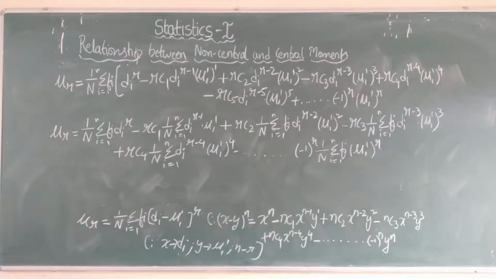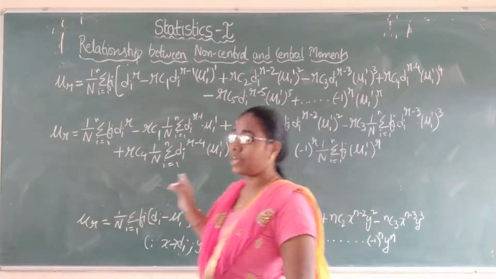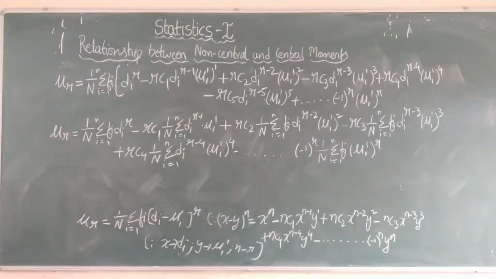Now coming to the next step, we want different moments, right? So how will we get the different moments? By taking different r values. By substituting r equals 1, 2, 3, 4, we will be getting the first, second, third and fourth moments.